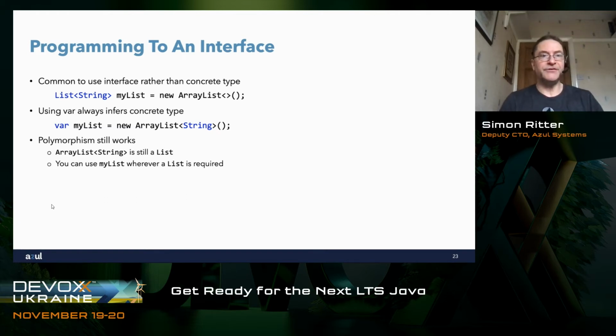There is no difficulty at all with using var where you get the concrete type rather than an abstract type or an interface. So it will work in exactly the same way. The only thing that might be different is if you were to try and call methods on myList which were part of ArrayList, which you can do if you use var, but you couldn't do using List of type String. But as I say, to all intents and purposes, the way this will work is exactly the same as you had before. So you don't need to worry about the fact that you're programming to an interface. It will still work.